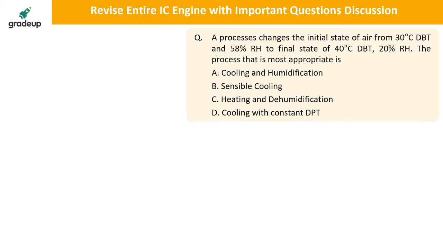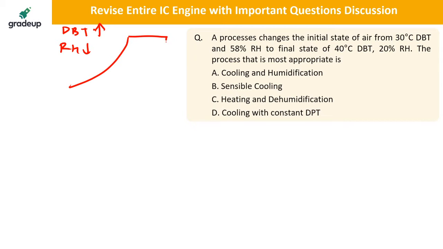Yes, tell me what is the answer for this question. A process changes the initial state of air from 30 degrees Celsius dry bulb temperature and 58% relative humidity. As you can see, dry bulb temperature is getting increased and relative humidity is getting decreased, right?